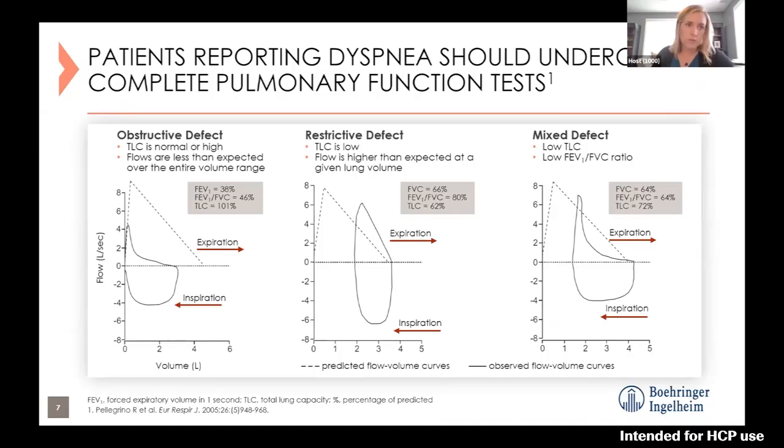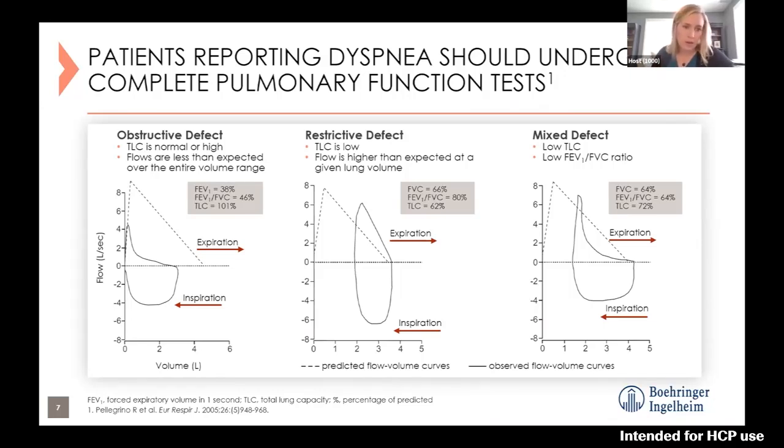Compare that to an obstructive defect, which you see on the left there. It has that ski slope appearance to the flow volume loop. We see an FEV1/FVC ratio of less than 70%. Total lung capacity may be normal or even supranormal. And that pattern is an obstructive pattern that really fits with obstructive lung disease, airway diseases such as asthma, COPD. So it's not what we would typically expect to see with fibrosing ILD.